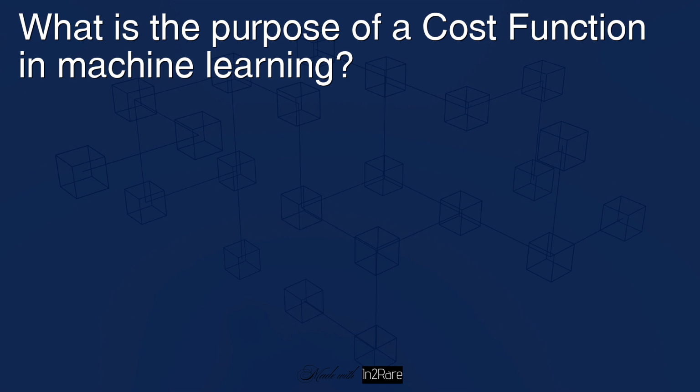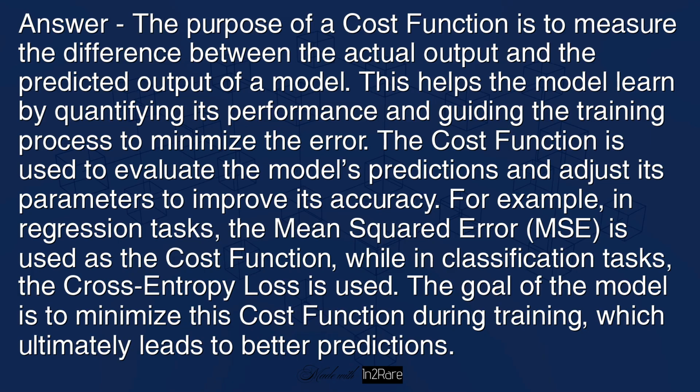What is the purpose of a cost function in machine learning? Answer: the purpose of a cost function is to measure the difference between the actual output and the predicted output of a model. This helps the model learn by quantifying its performance and guiding the training process to minimize the error. The cost function is used to evaluate the model's predictions and adjust its parameters to improve its accuracy. For example, in regression tasks, the mean squared error (MSE) is used as the cost function, while in classification tasks, the cross-entropy loss is used. The goal of the model is to minimize this cost function during training, which ultimately leads to better predictions.